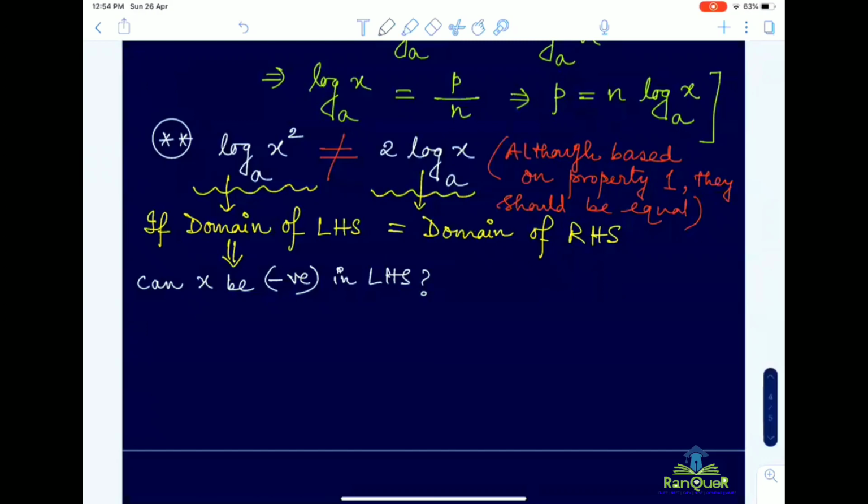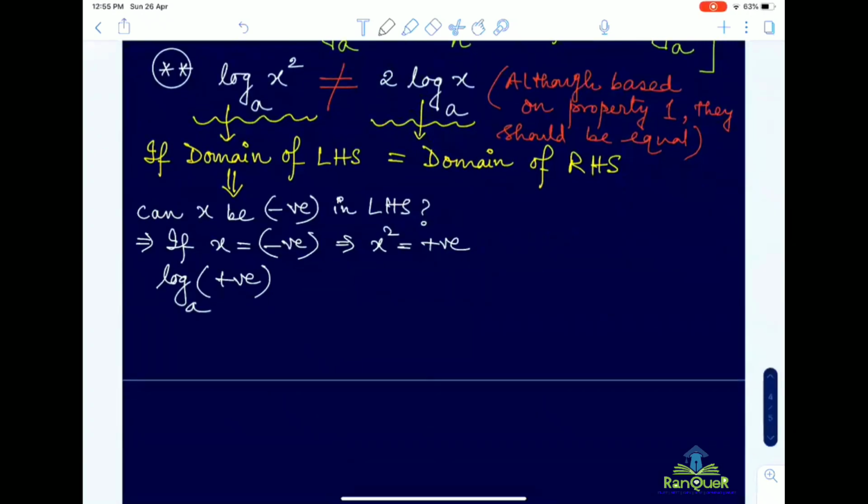So in the case of the left hand side, if x is negative, x square is positive, so no problem. We are considering log of a positive value in the case of real logarithm. So is there any problem if we consider x negative? And for x positive, obviously there will be no problem.